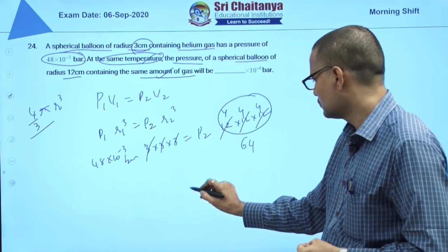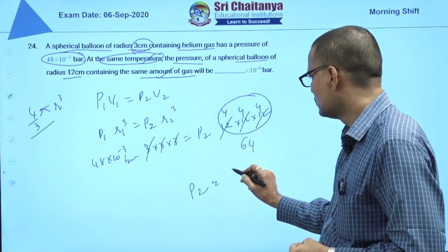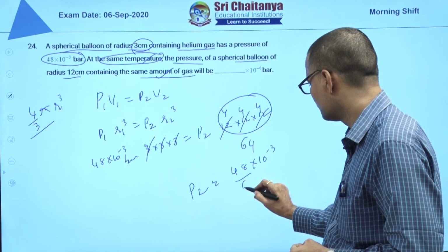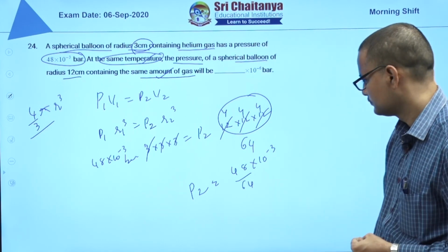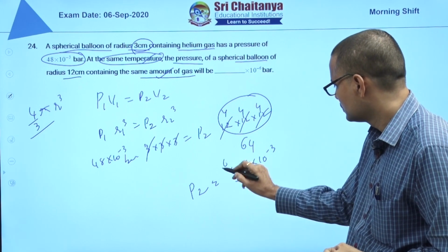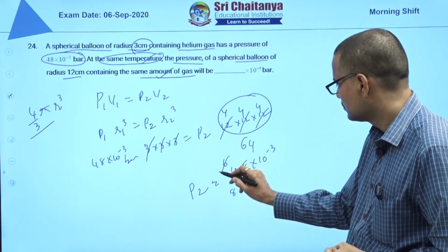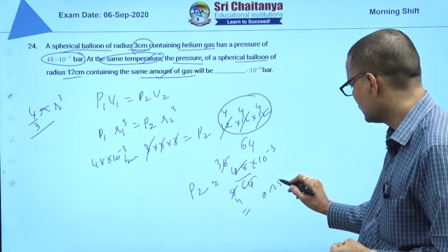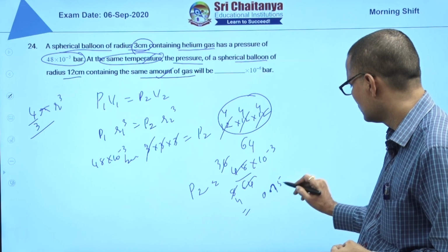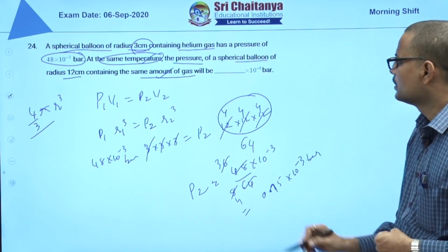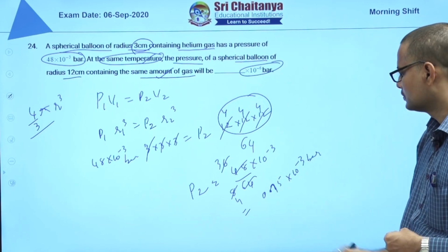So P2 is equal to 48 into 10 power minus 3 by 64. That is 0.75 into 10 power minus 3 bars. But the answer is to be in 10 power minus 6 bars.